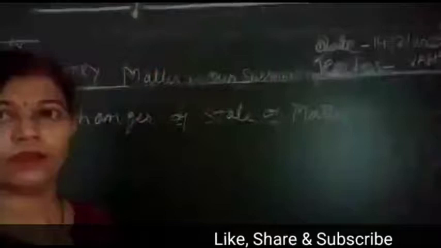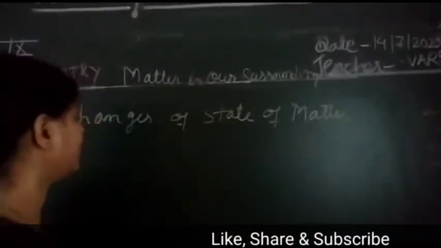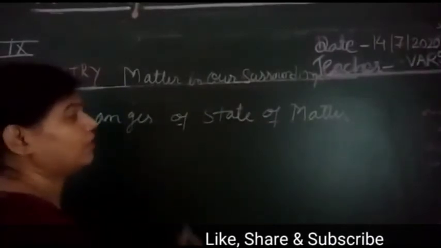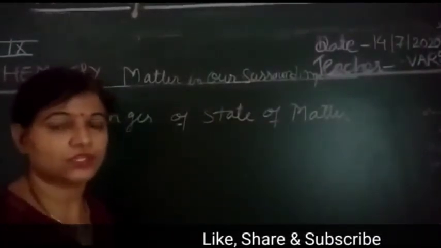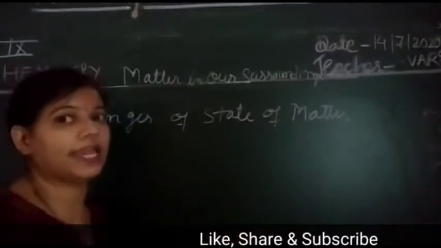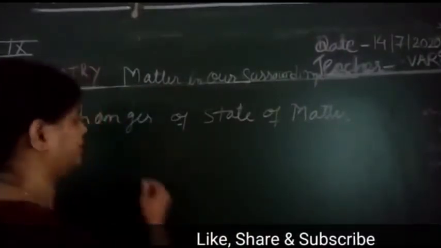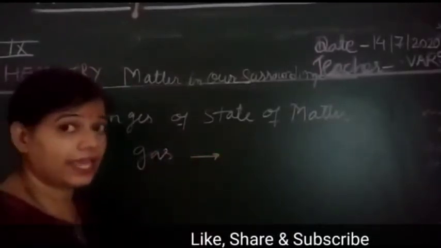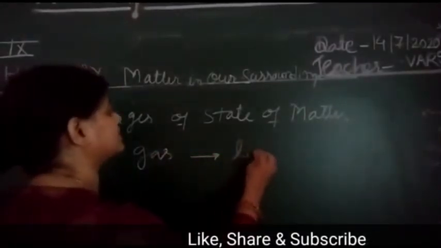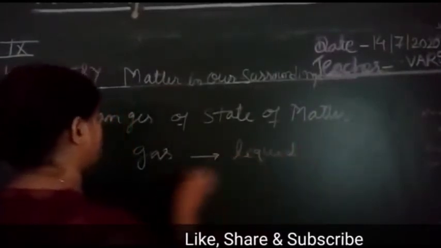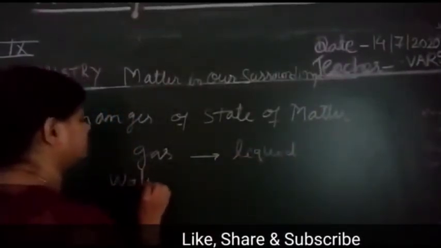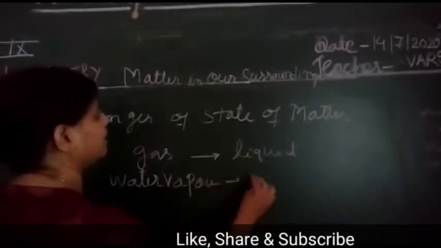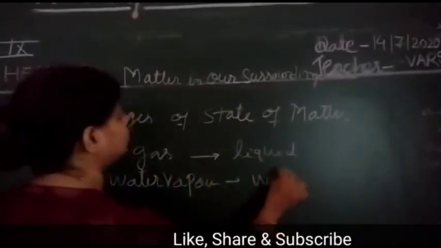Now when we are having the gaseous state, suppose we are having water vapor, right? So this water vapor, if it is again converted into water, means the gaseous state again converts into liquid state. For example, we have water vapor, and this water vapor again converts into water.